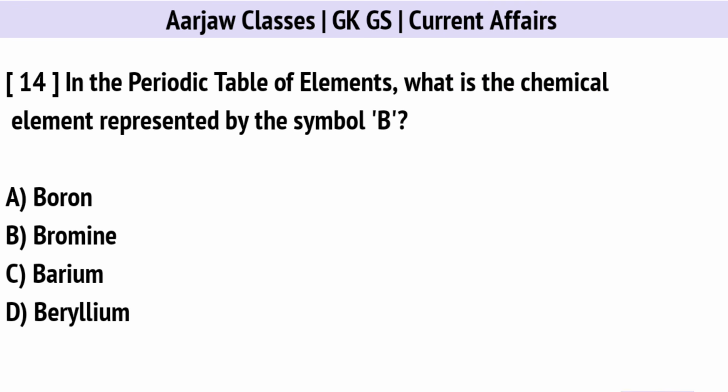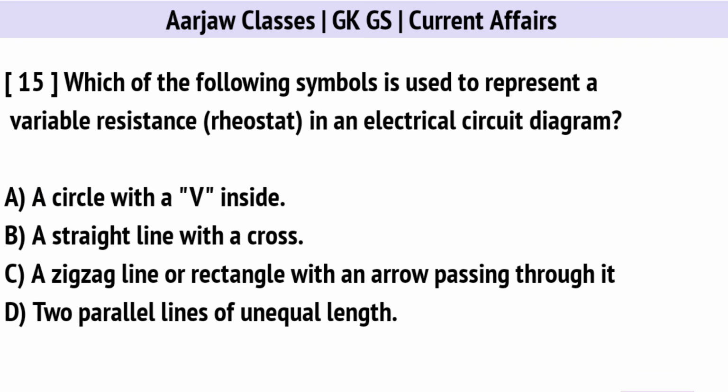In the periodic table of elements, what is the chemical element represented by the symbol B? Right option is A. Boron. Which of the following symbols is used to represent a variable resistance in an electrical circuit diagram? Correct option is C. A zigzag line or rectangle with an arrow passing through it.